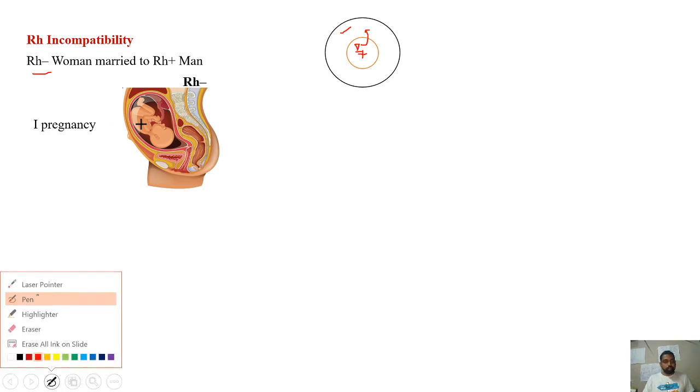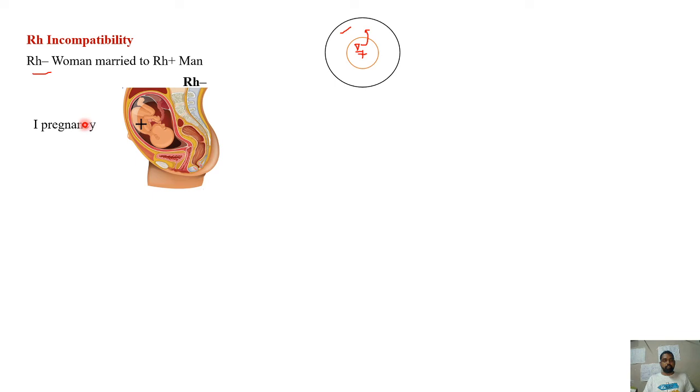In the first pregnancy, let us take the fetus to be Rh positive and the mother Rh negative. When the father is Rh positive, there is a possibility of the fetus being Rh positive. Otherwise, the fetus can be Rh negative also, but we are taking this particular case. So the mother is Rh negative, the fetus is Rh positive. In the first pregnancy, there will not be any problem because the fetus's antigens will not enter the mother's blood.